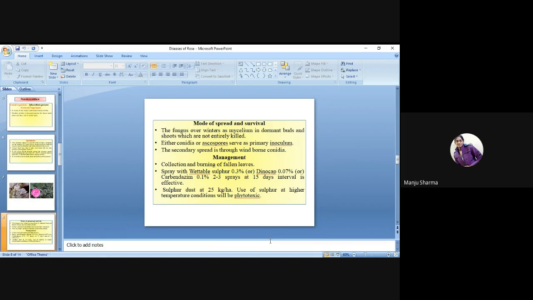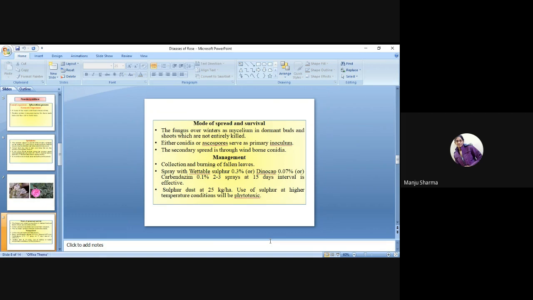Mode of spread and survival. The fungus overwinters as mycelium in dormant buds and shoots which are not entirely killed. Either conidia or ascospores serve as primary inoculum. The secondary spread is through wind-borne conidia.